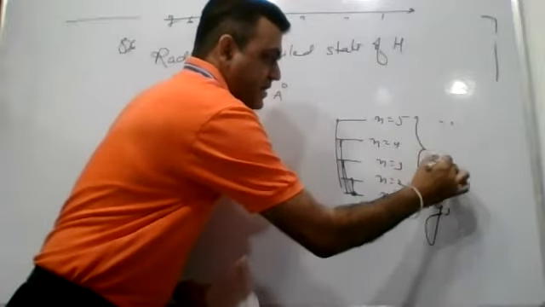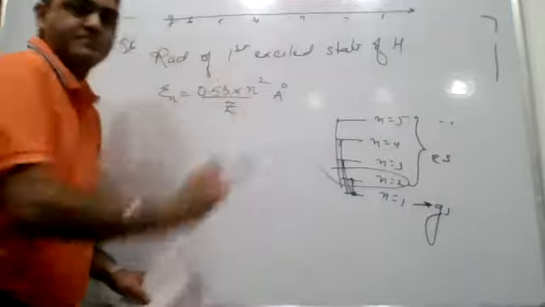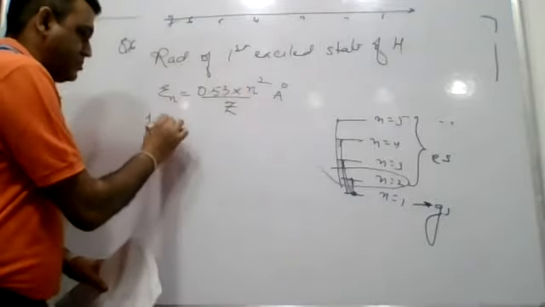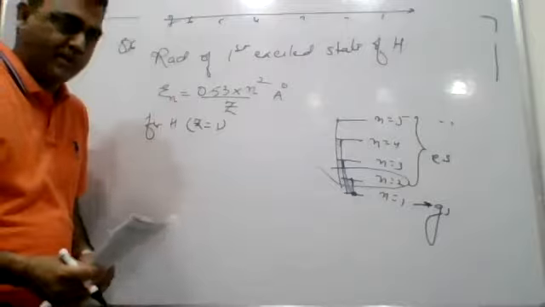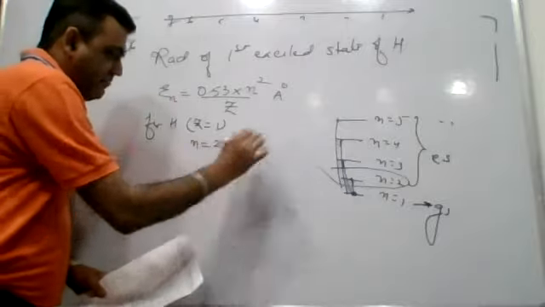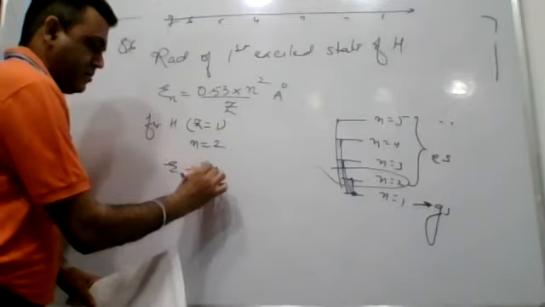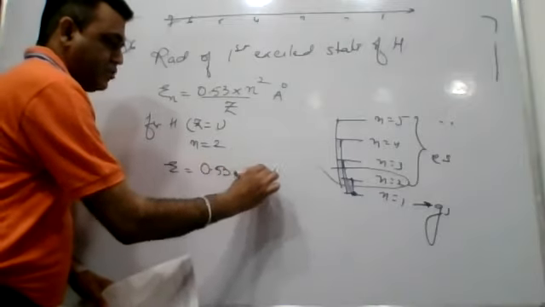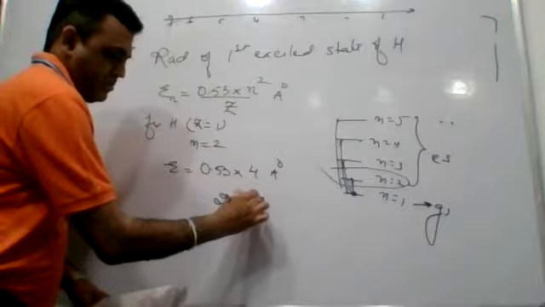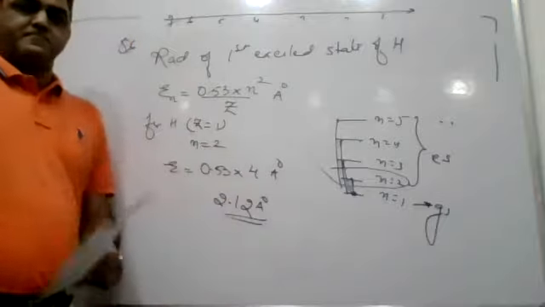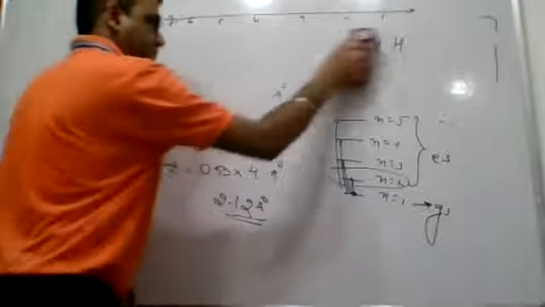Rest all will be taken as excited state. So what will be the first excited state? Second shell. So for hydrogen, its nucleus contains 1 proton, so that means the Z value will be 1, and n will be 2 as it is the first excited state. So the radius will be 4 times, so many Angstrom. Absolute answer, right? Okay. Let's move to the next question.